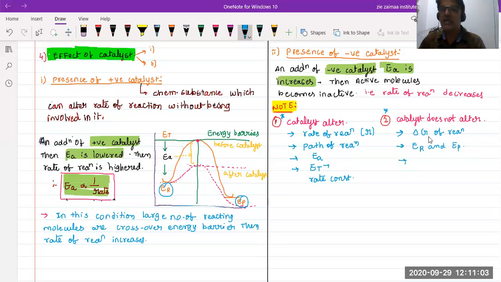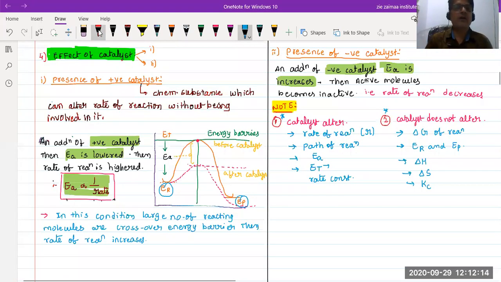Next, if delta G is not changed, delta G stands for Gibbs free energy change. Then obviously delta H, meaning enthalpy or heat, is also not changed. Then obviously delta S, meaning entropy, is also not changed. Then finally Kc, the equilibrium constant at the given concentration, is also not changed, beta. So these are very important points to be noted. Okay, next.